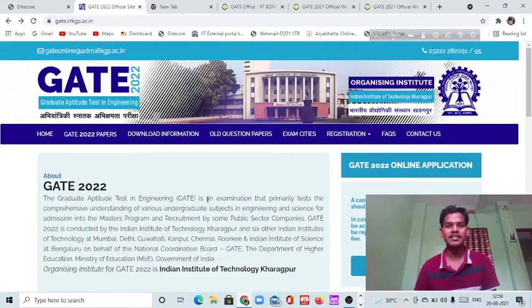I think you are able to see my laptop interface and cursor also. This is the home page of GATE 2022. The organizing institute is, as all of you know, the first IIT of our country and one of the finest institutes in the country as well as in the world: IIT Kharagpur.